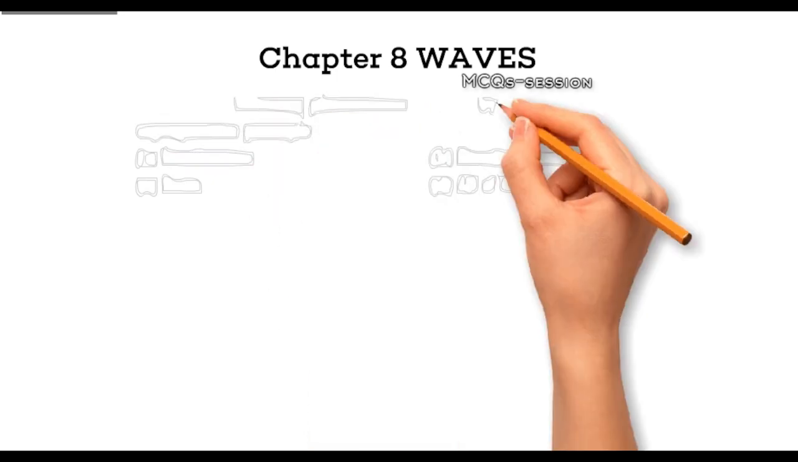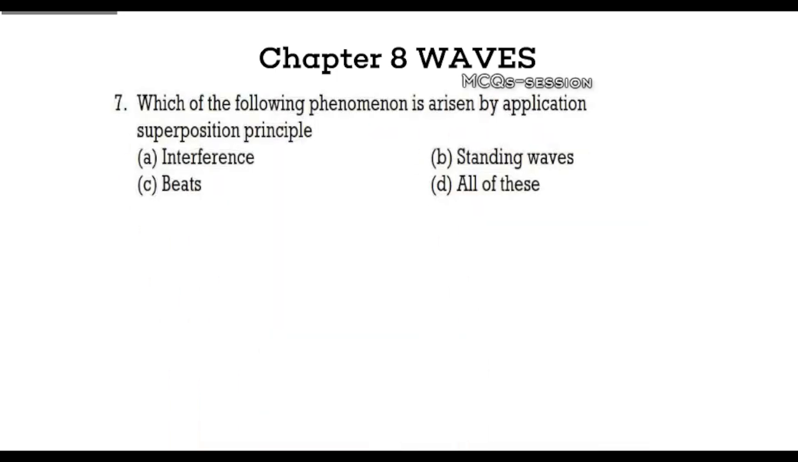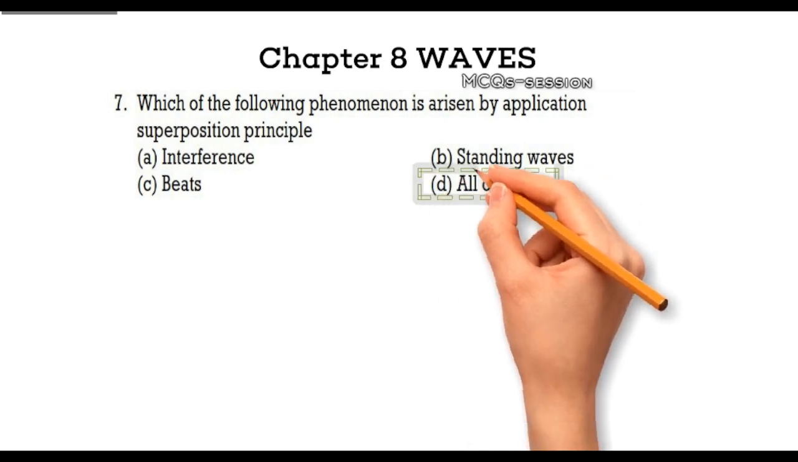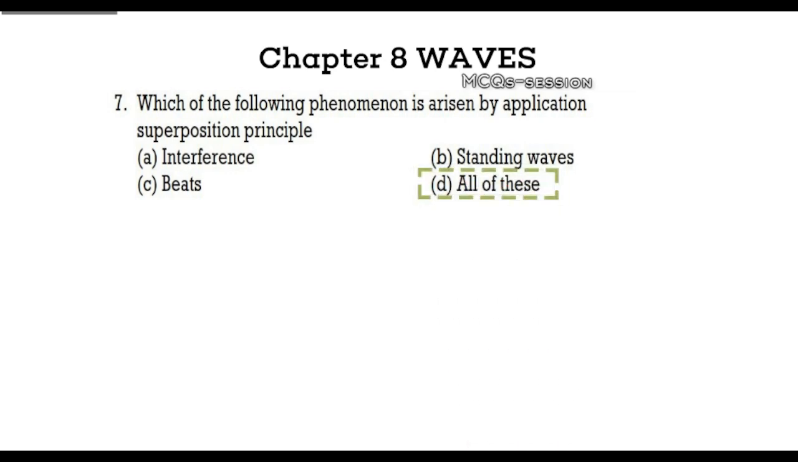Question 7. What phenomenon arises from the principle of superposition? Your options are A. Interference, B. Standing waves, C. Beats, D. All of these. Give yourself a moment to think about this one. Explanation. The correct answer is all of these. Interference, standing waves, and beats all occur when waves overlap according to the superposition principle.